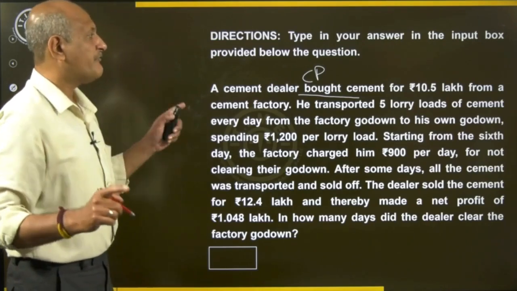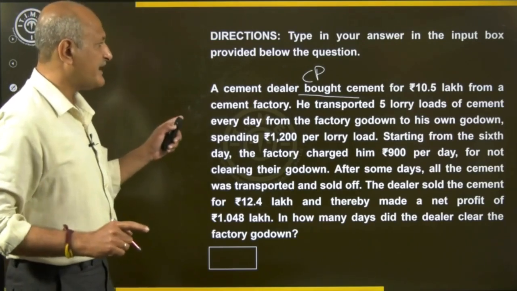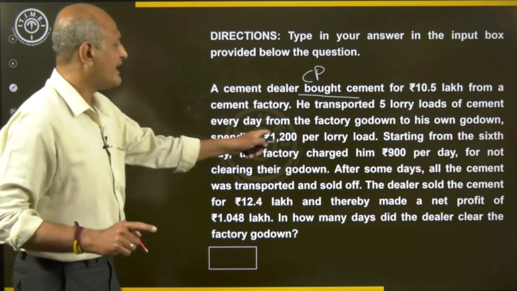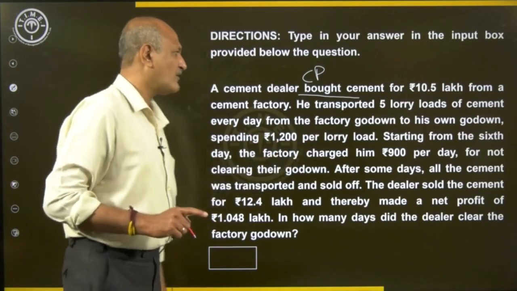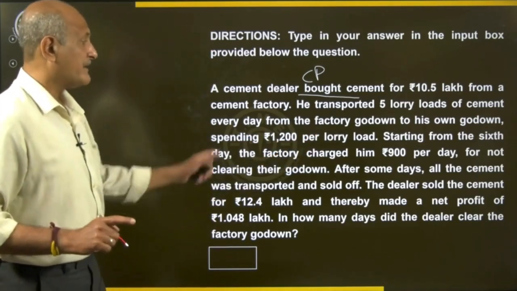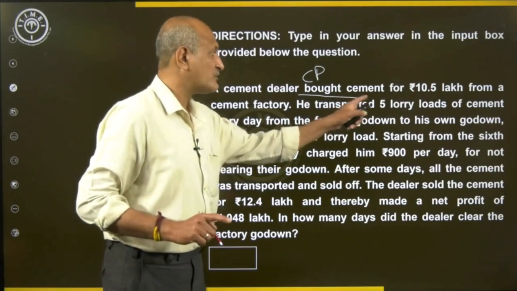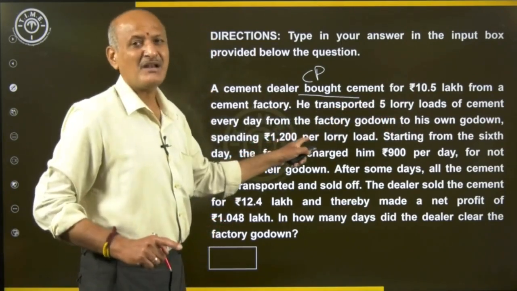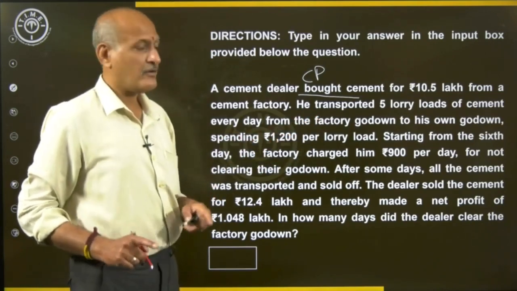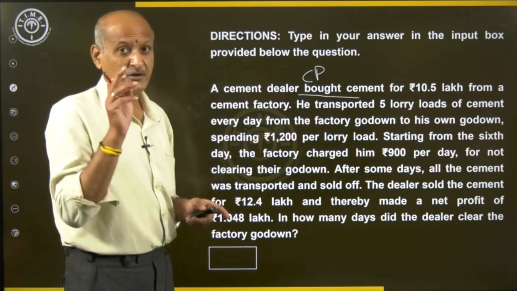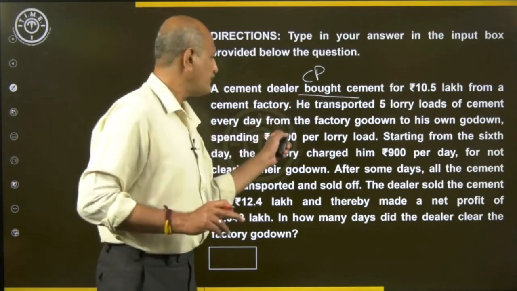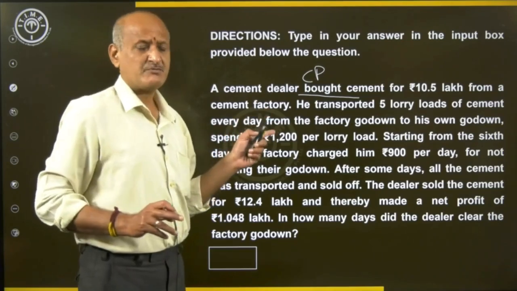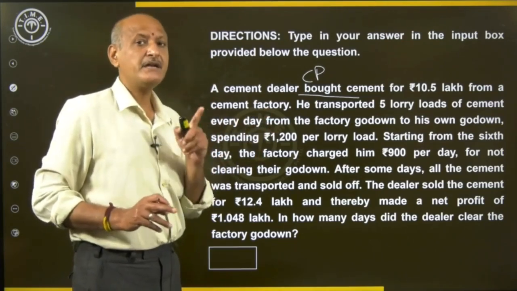He transported 5 lorries load of cement every day from the factory godown to his own godown, spending 1200 per lorry load. It clearly says he transported 5 lorry loads, and each lorry load costs him 1200. So how much would it cost him for transport per day? It is 5 into 1200, which is equal to 6000. So the additional cost for transportation is 6000 per day.